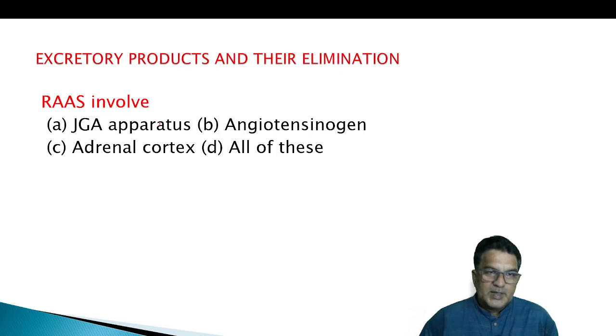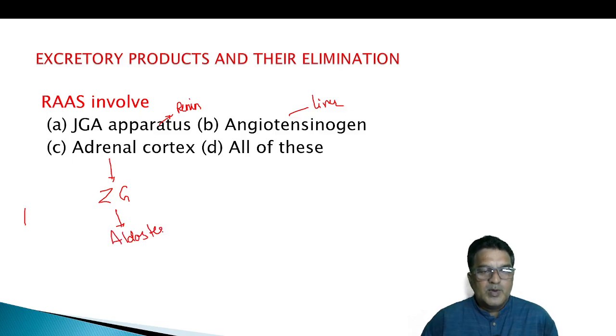RAS involve juxtaglomerular apparatus. Now only we said it secretes renin, angiotensinogen from liver, adrenal cortex. Zona glomerulosa of the adrenal cortex is going to release a hormone called aldosterone. So what is our answer? All of these.